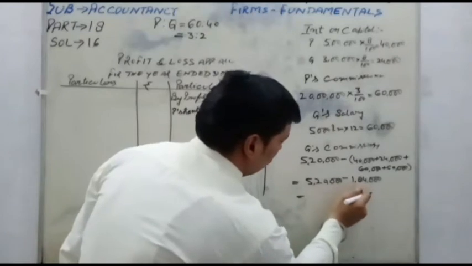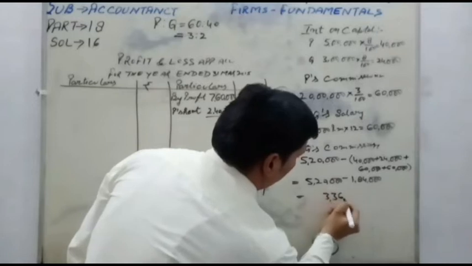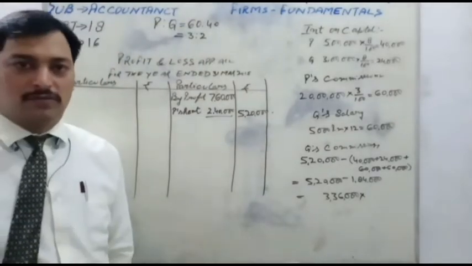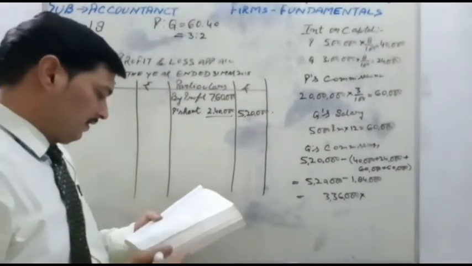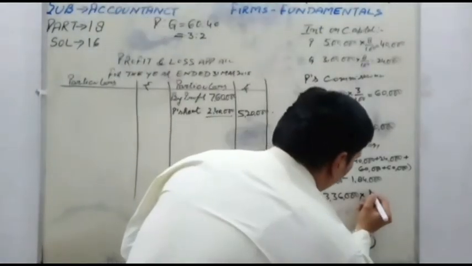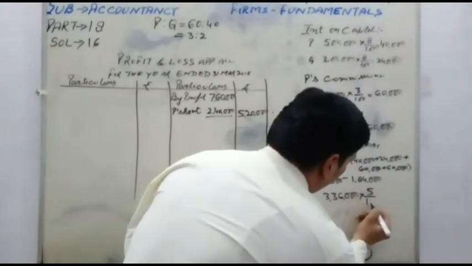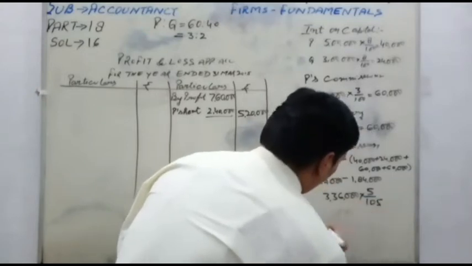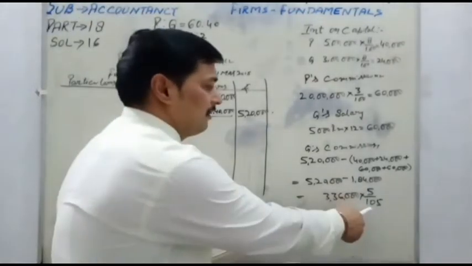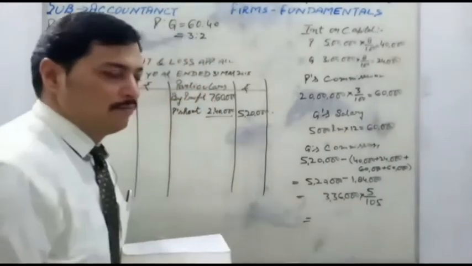5,20,000, then 1,84,000, 3,36,000. And the question is given interest or the commission percentage is 5%, including his own commission. It means, students, in this question it is given after including your own commission. So commission is 5%. I explained this in my last video. If the question is given for about the before, then we will charge percentage upon 100. If the question is given for the after, then we will charge percentage upon 100 plus percentage.